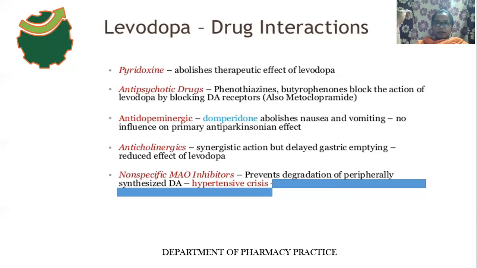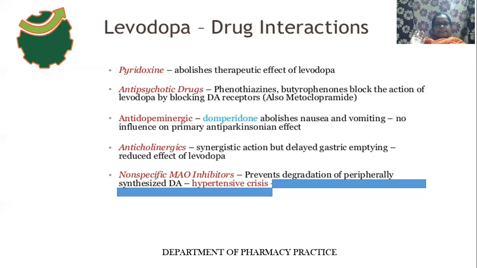Okay, not in the brain region. So that's why when domperidone is used along with levodopa, it relieves the nausea and vomiting, but has no influence on the primary anti-Parkinson effect.